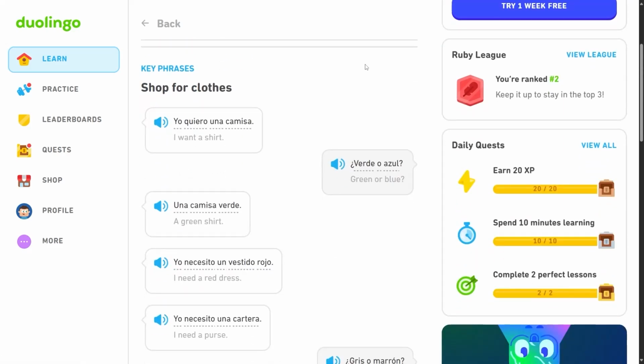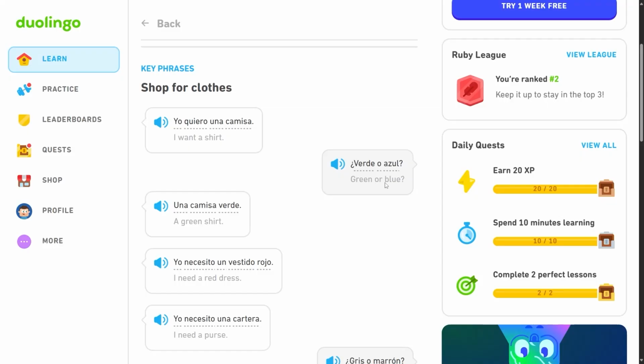Let's check the key phrases. Yo quiero, which is I want, una camisa. So we're learning the word camisa, shirt. Right? I want a shirt. Everybody's got one of those. Good word to know, una camisa. Feminine word, una camisa, a shirt.